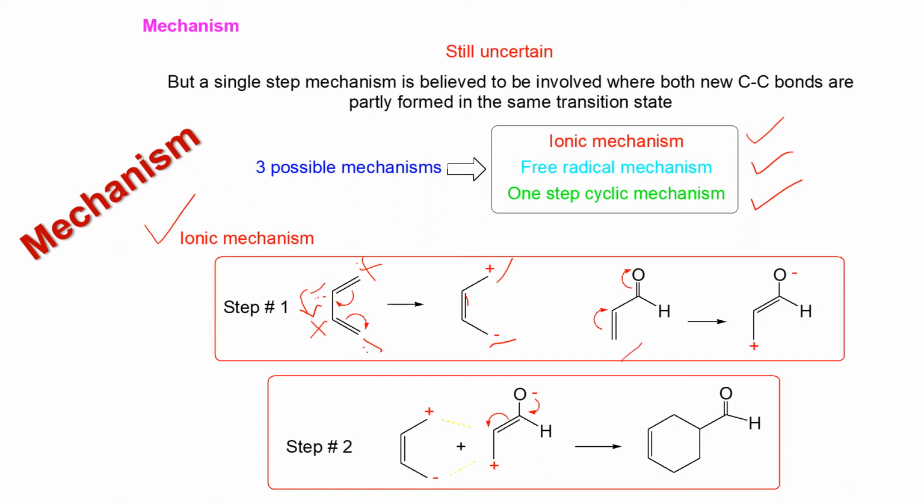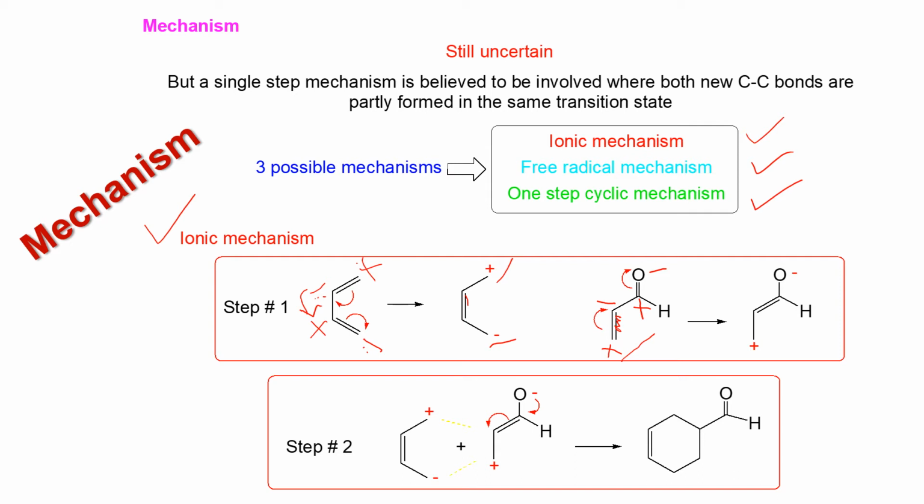If the dienophile is like this, we can see there is an electron withdrawing group in the dienophile. So the electronegative oxygen will withdraw the pi electron towards it, and it will become negative, and this carbon will become positive. After that, due to the influence of this electron withdrawing group, the pi electron will move to this carbon, that is, this carbon will be negative and this carbon will be positive after the delocalization of the pi electron.